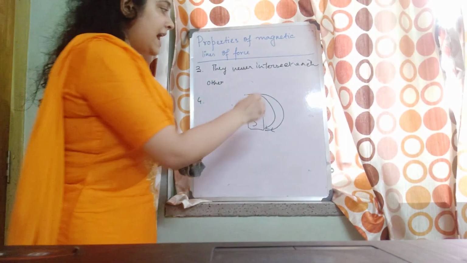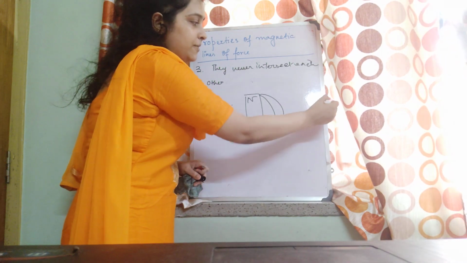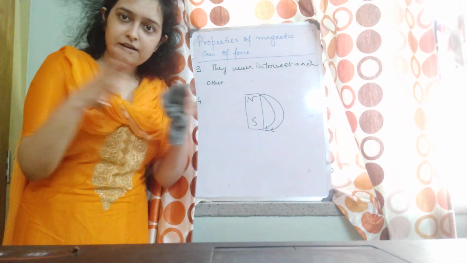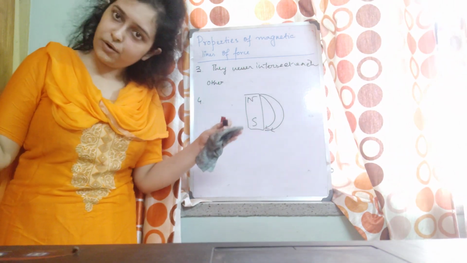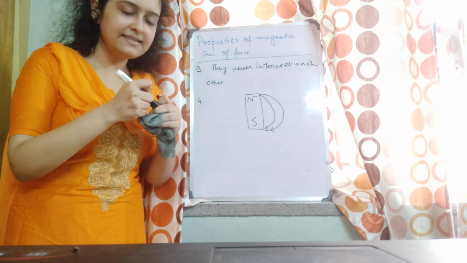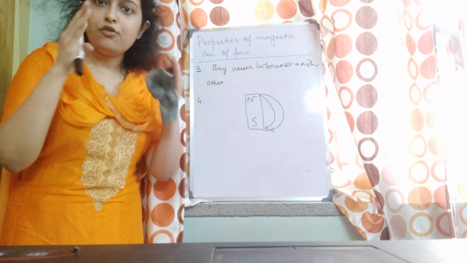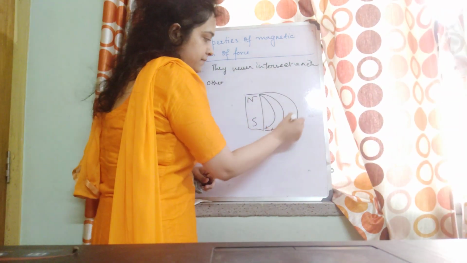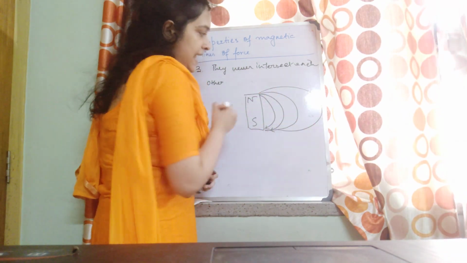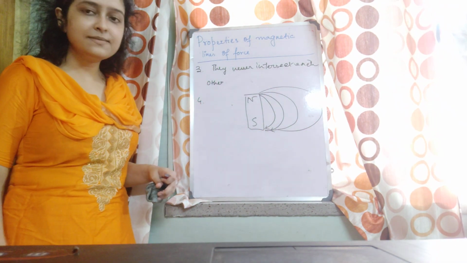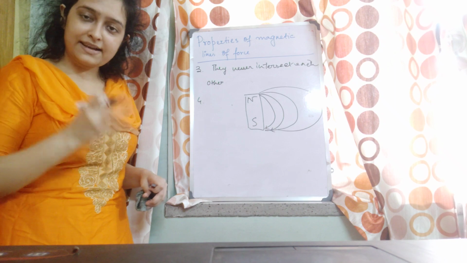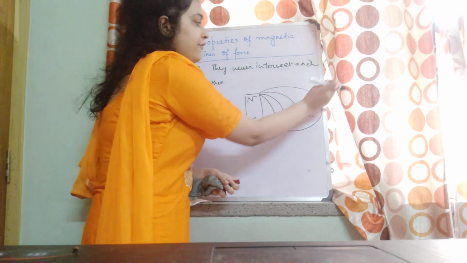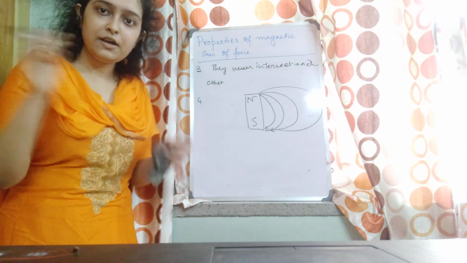And if you move away from the magnet, the lines become very widely spaced. So closely spaced lines indicate a strong magnetic field, and widely spaced lines mean the magnetic field is reducing.